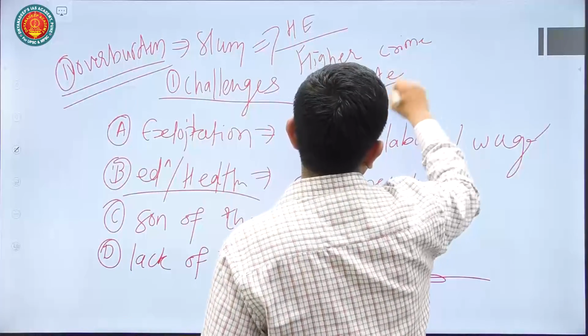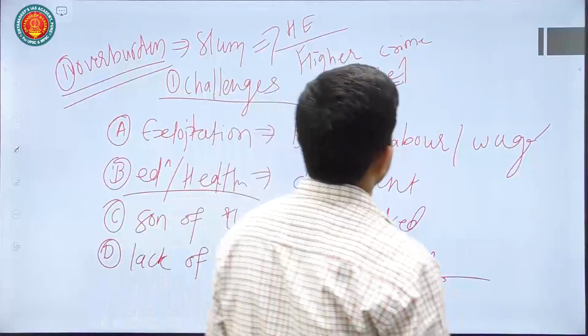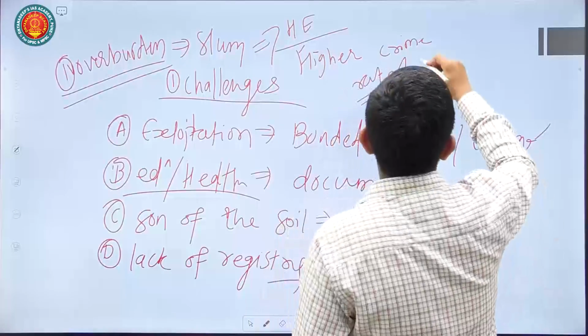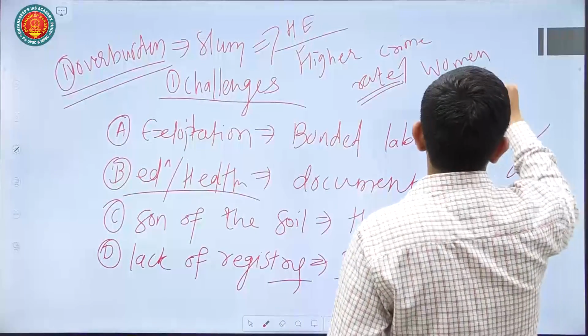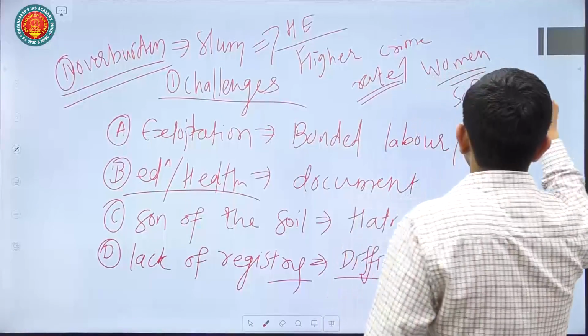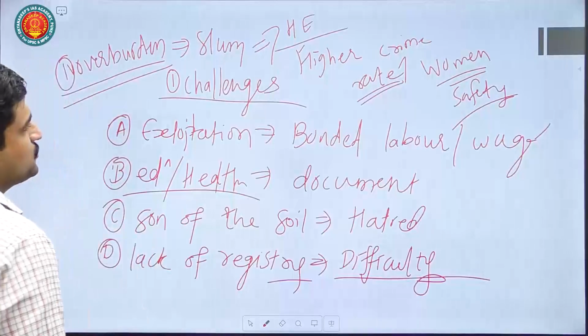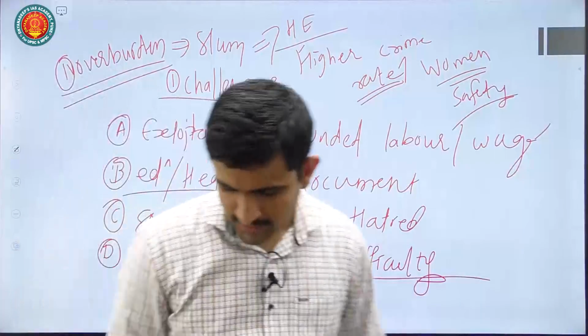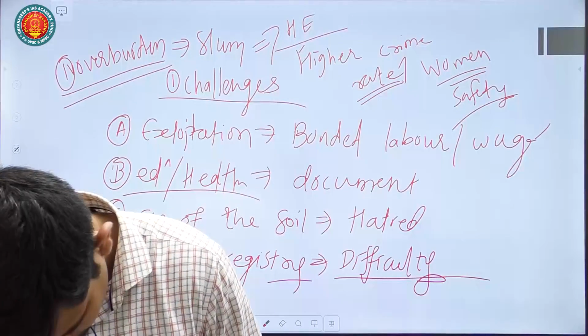Then it may also result in women safety issues, which you can mention. So these are the basic things that you can mention as challenges of migration. Any other thing that you can think of, you can also mention.